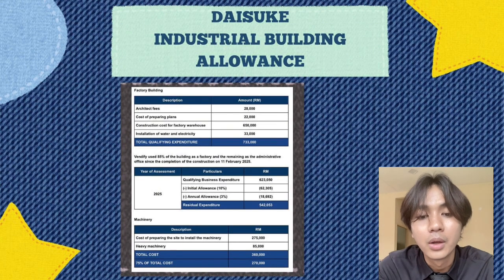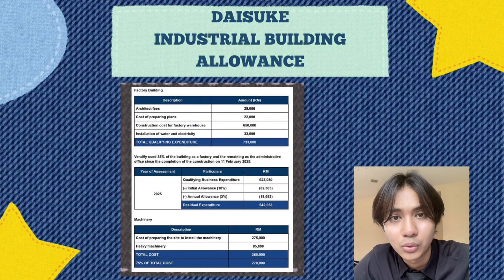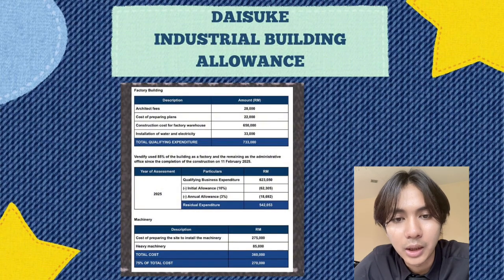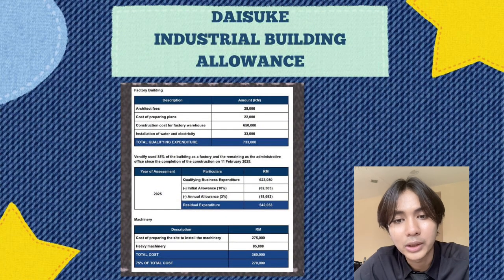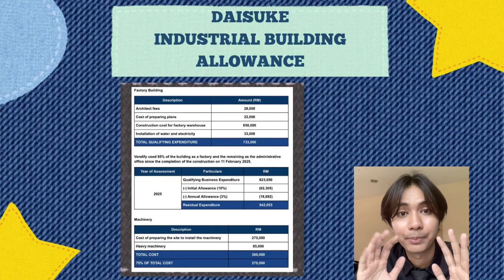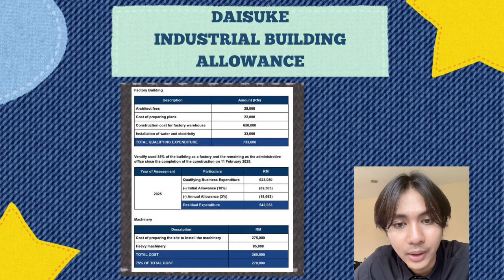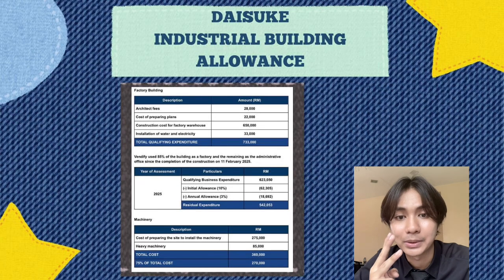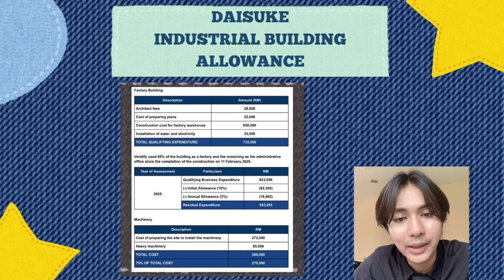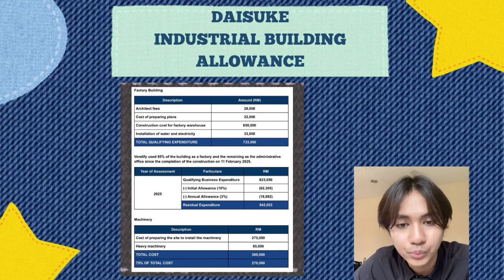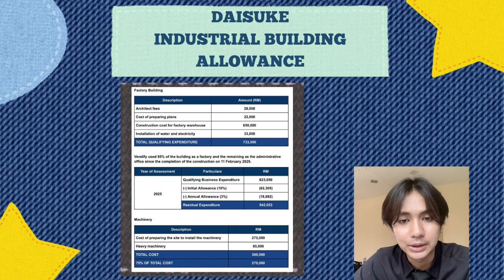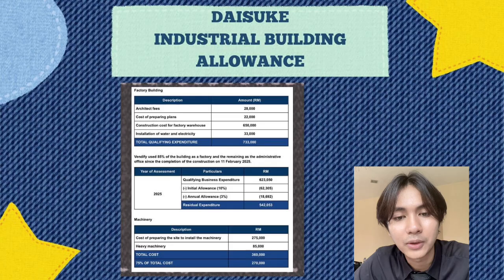RM632,050. For the year of assessment 2025, the company is entitled to claim an initial allowance of 10%, amounting to RM62,305, followed by annual allowance of 3%, amounting to RM80,692. After these deductions, the remaining residual expenditure is RM542,053, which can be carried forward for future allowance claims.